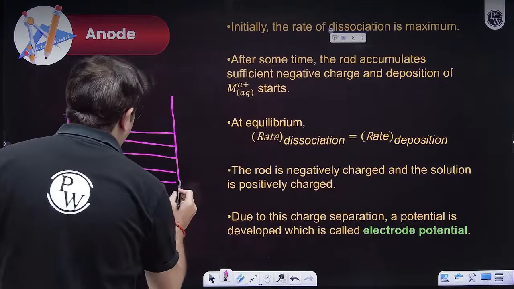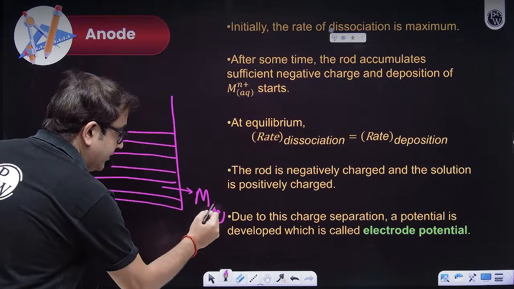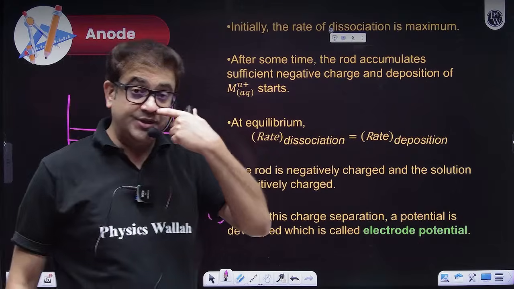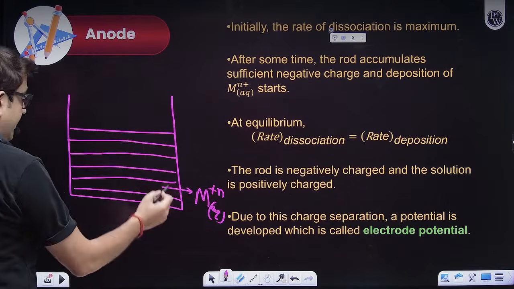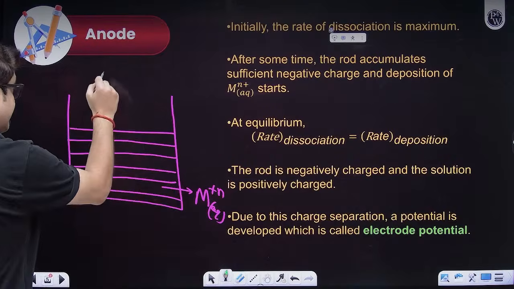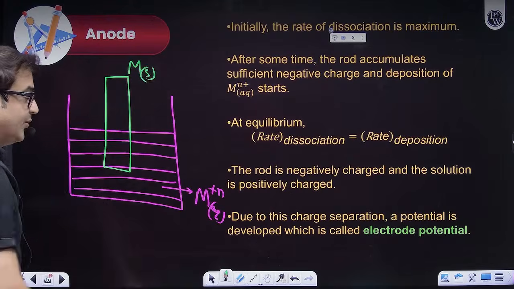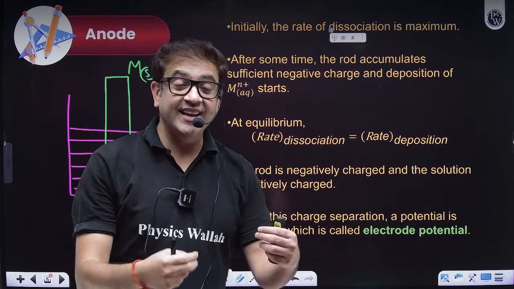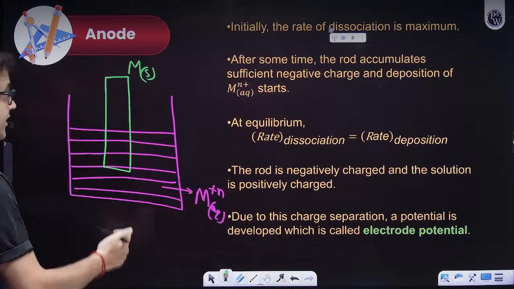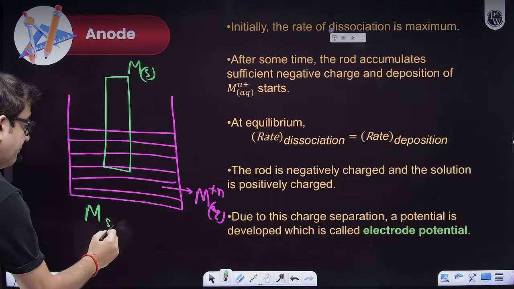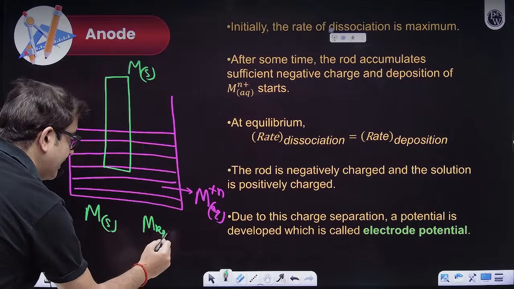Okay, so let me add some ions. Let's say I have a metal in aqueous condition in the form of its ionic species. So this Mn plus is the ion which I've introduced by using a salt. Now if I dip a rod of the same metal in this solution, then as this solid metal is dipped in this solution, what will happen? The equilibrium will get changed, the physical equilibrium and even the ionic equilibrium.